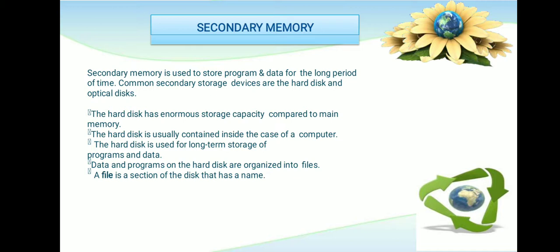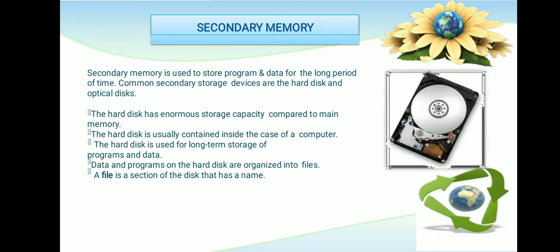Like the hard disk, which has enormous storage capacity compared to the main memory. The hard disk is usually contained inside the case of a computer. The hard disk is used for long-term storage of programs and data. Data and programs on a hard disk are organized into files. A file is a section of the disk that has names like local disk A, local disk B and local disk C. This is the hard drive which is connected inside the CPU.